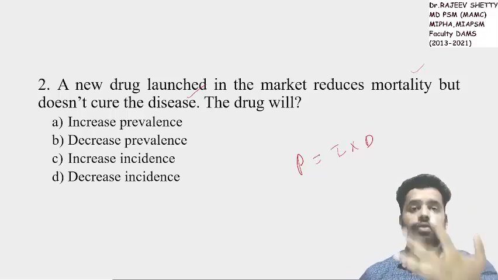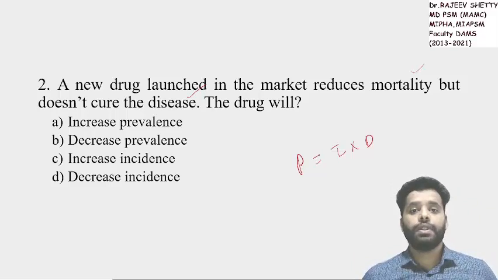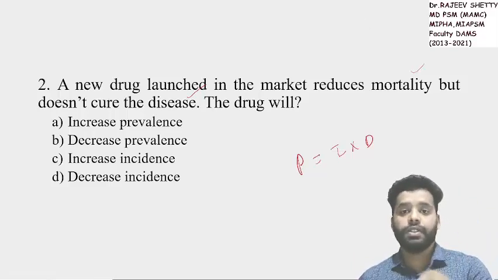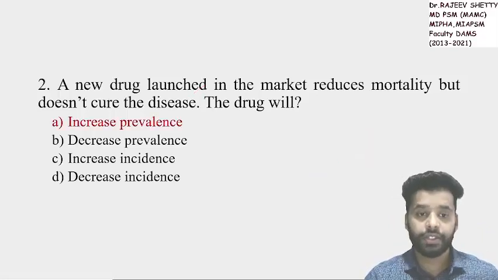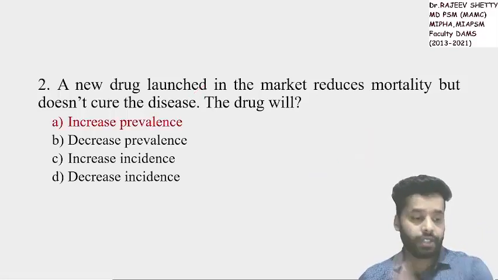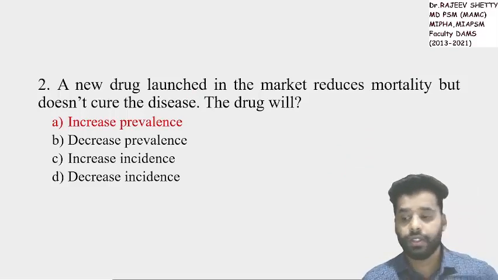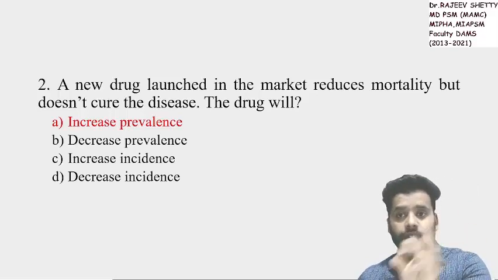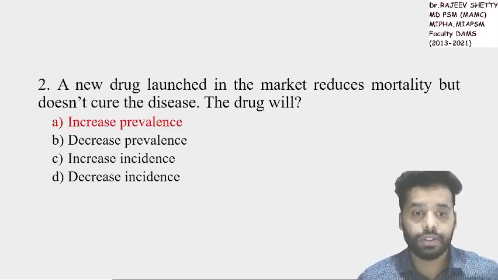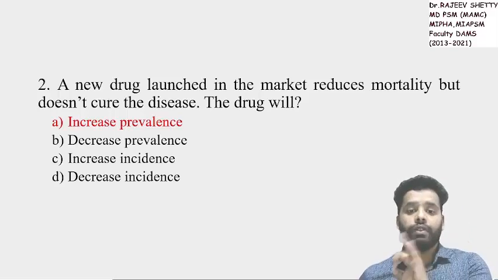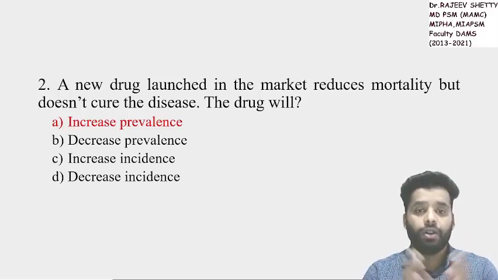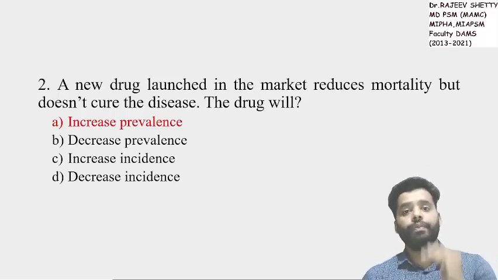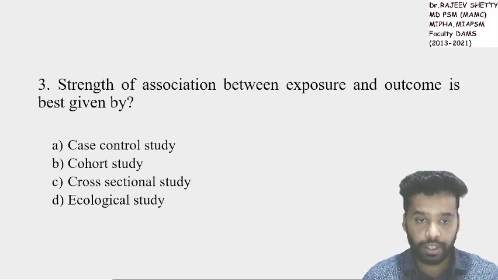If the duration of disease is prolonged, what will happen? The patient will be counted, the existing cases, prevalence is more. Answer is increase in prevalence. I have discussed P is equal to I into D questions in your notes. I have given 4 scenarios for you. And the second scenario in your class notes was this direct question. A new drug which can reduce the mortality, not curing the disease, means it is prolonging the survival. Answer is increase in prevalence. Good. Come to next question.